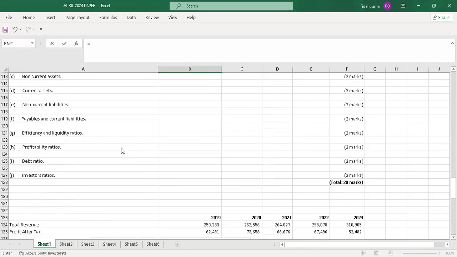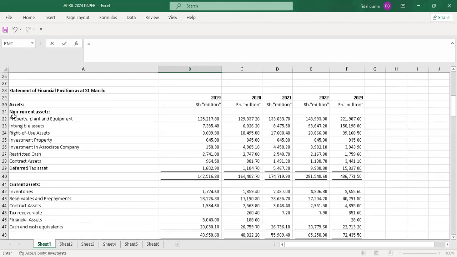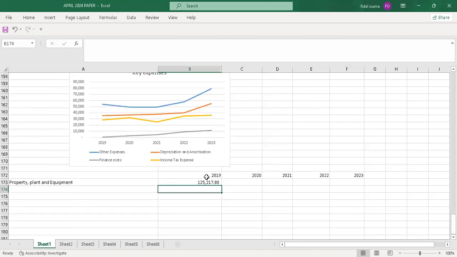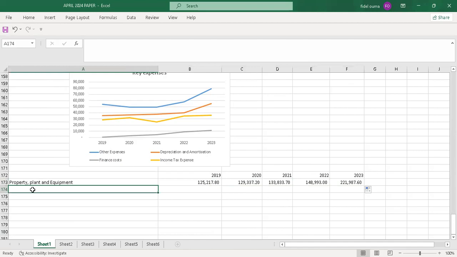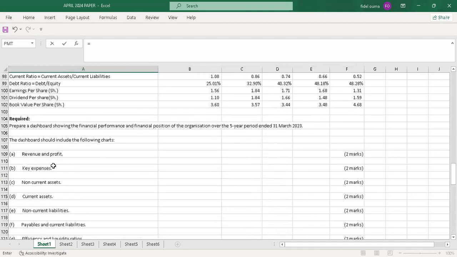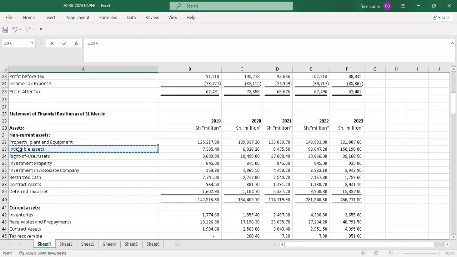Then I just copy the values the way they are. I'll pick this property, plant and equipment. Then I'll drag it. Then I'll go to the next item, intangible assets.